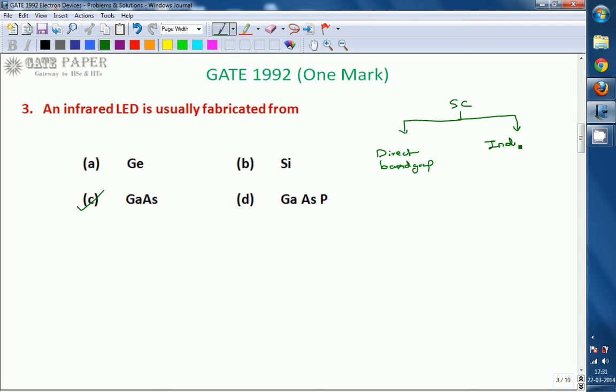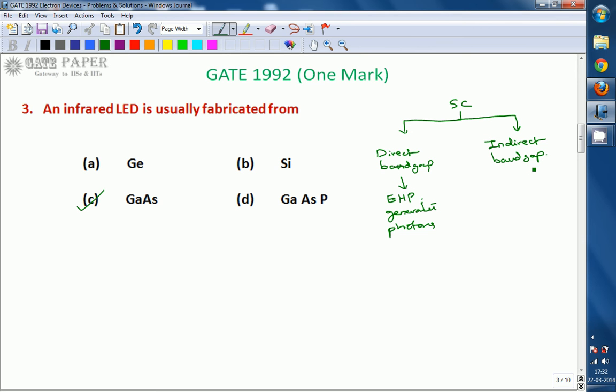In direct band gap semiconductors, electron hole pair recombination generates photons, which are the main cause for light to be emitted. So in direct band gap materials, every electron hole pair will generate a photon. If 10 electron hole pairs recombine, 10 photons will be generated.